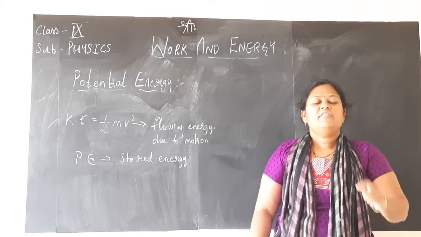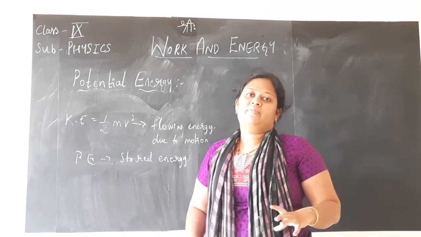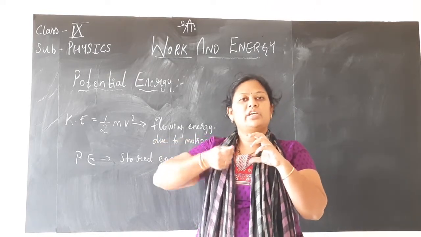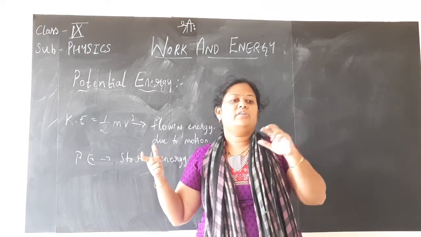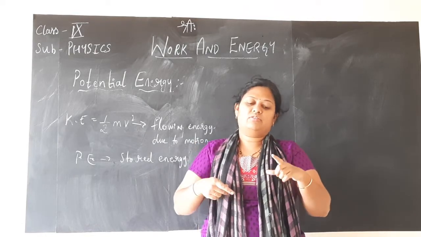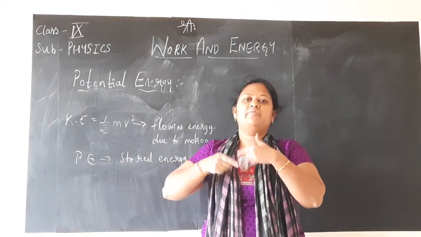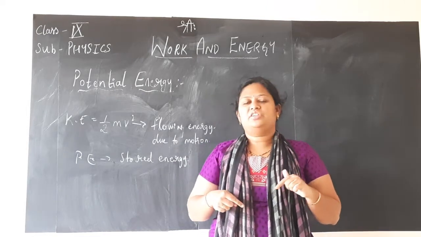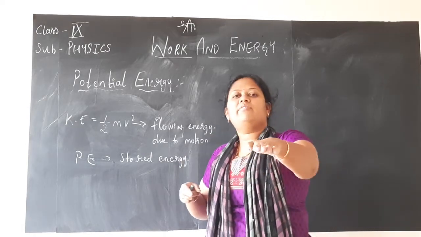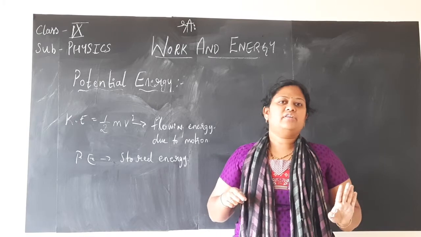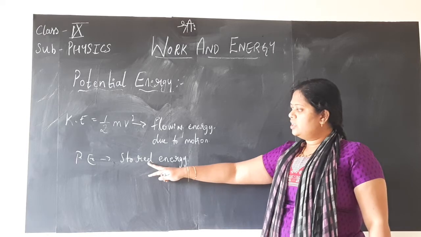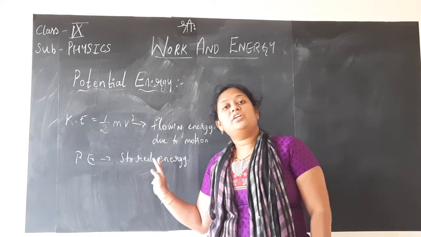Like that it works. We studied one more example about the toy, where you give the key for the toy in order to move it. When you give certain rotations to the key of the toy and leave it, children, it starts moving. How many rotations you give, that many rotations will take place backwards. That is a spring action, children. Until the rotations happen in the reverse direction, the toy will move forward and later it comes to the state of rest. That is the reason we say potential energy is a stored energy.